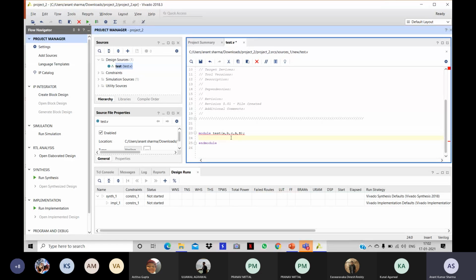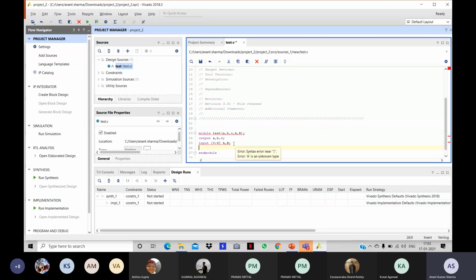So let's decide which are inputs and which are outputs. The outputs are small a, small b, small c. The input is a 5-bit number, so we will define a vector [4:0]. It's a 5-bit number, and A and B are the inputs. There are going to be no wires in this, so just only output and input.